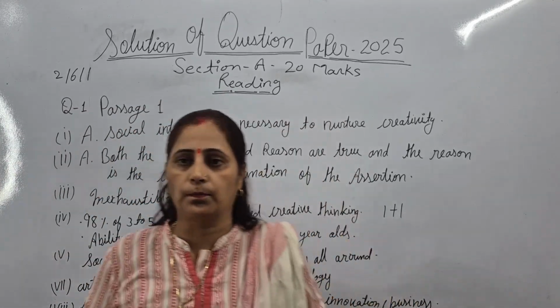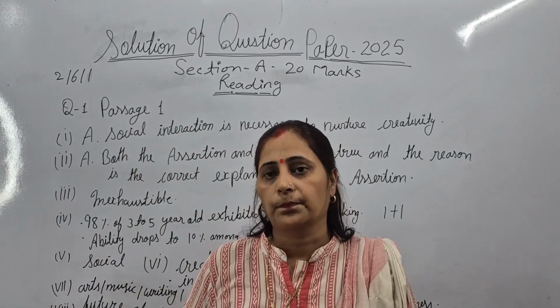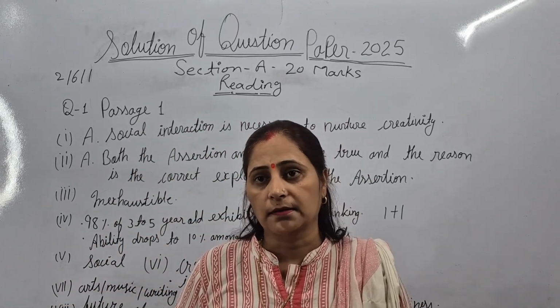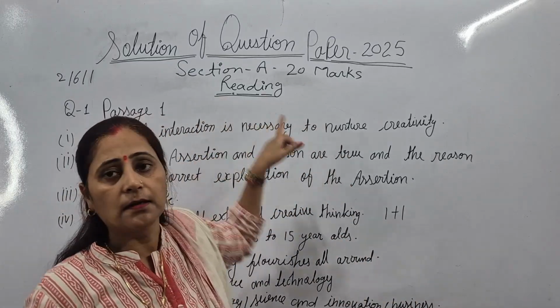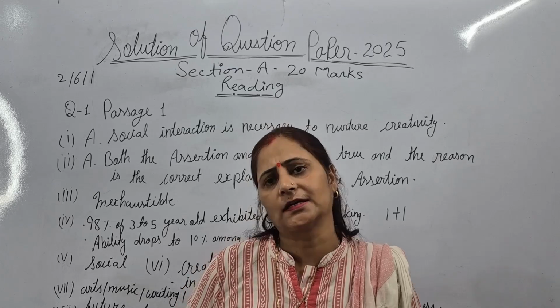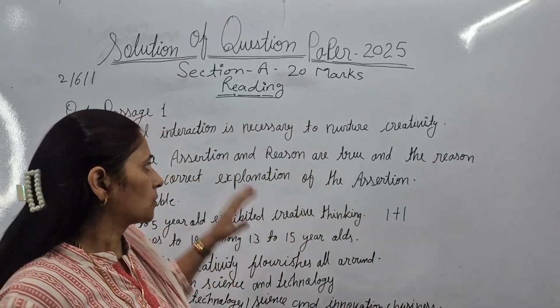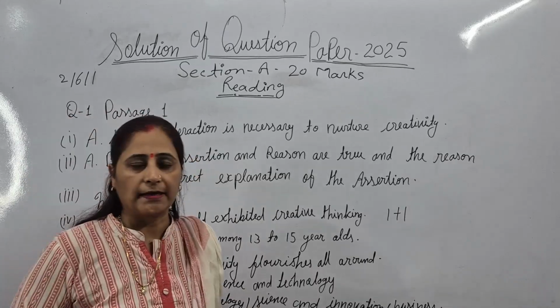Let me first tell you about the parts of the question paper. There are 3 parts: reading, creative writing skill and grammar, and the literature section. Section A will be your reading part, Section B grammar and creative writing skill, and Section C the literature section. We are going to solve all the sections one by one. So let's start the reading part.